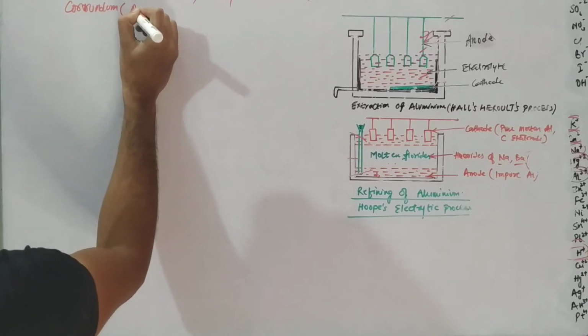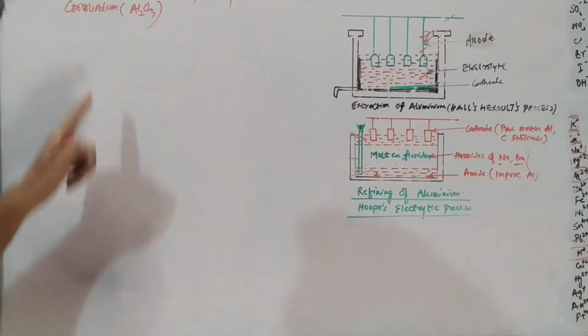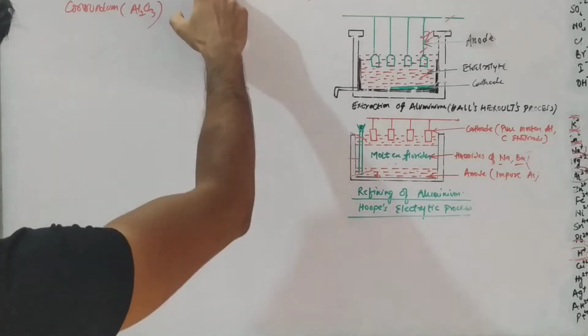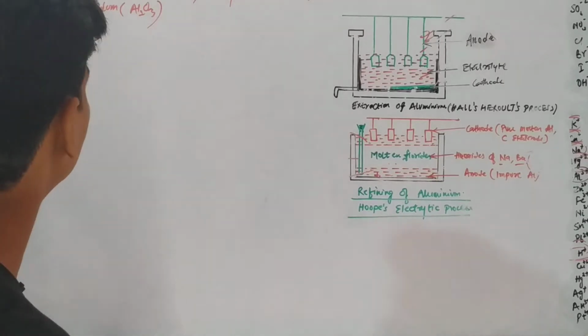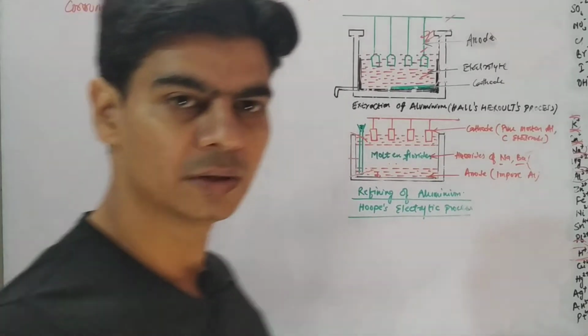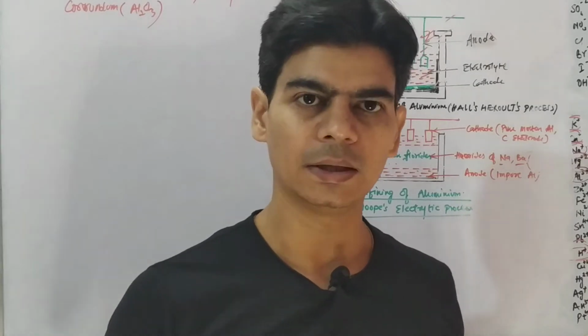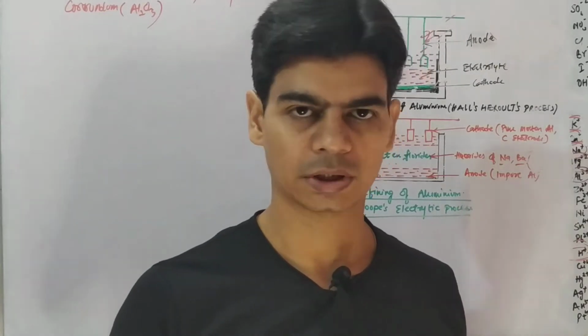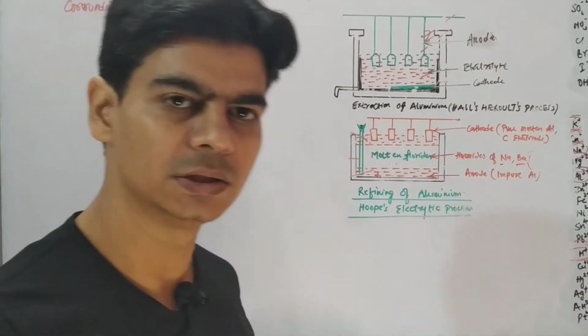Corundum is anhydrous aluminium oxide. The difference between bauxite and corundum is mainly because of this water molecule. Bauxite is hydrated aluminium oxide, whereas corundum is anhydrous aluminium oxide. So the main ore of aluminium that we would use to extract the metal would be bauxite, from which we will do the metallurgy of aluminium.